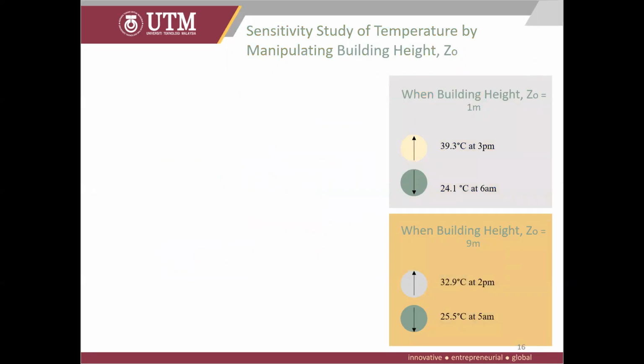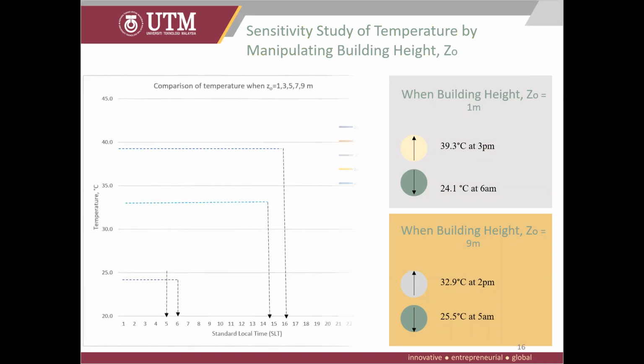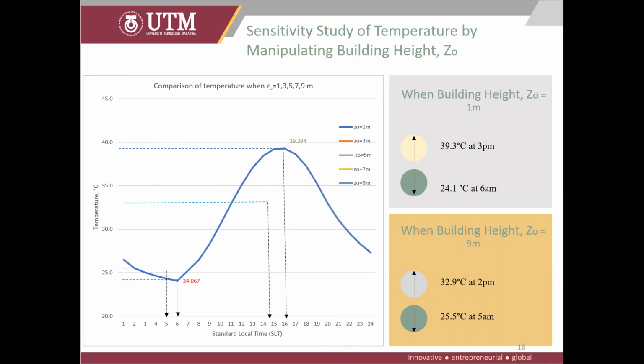Next is the sensitivity study of temperature by manipulating building height. It is seen that the temperature decreases with increasing building height. This indicates that the increase of building height will bring a significant cooling effect in this height range. As the building's height increases, its effect on temperature is weakened. This is due to the influence of building shadows, local wind disturbances, and layout of buildings. Also, the nighttime temperature is lower as building height increases.